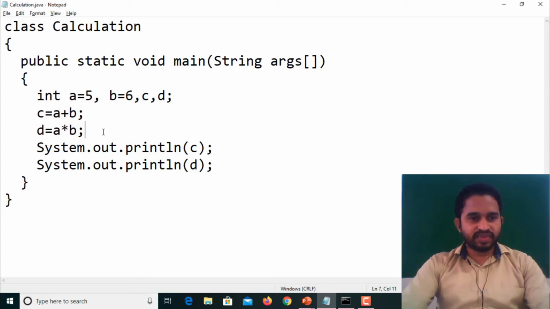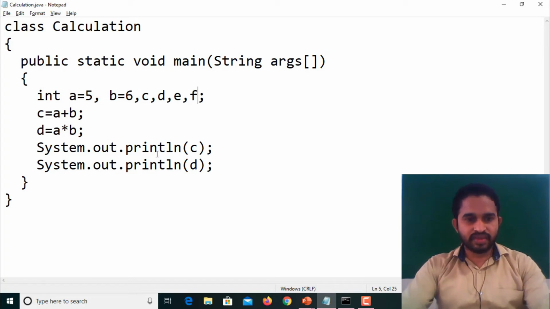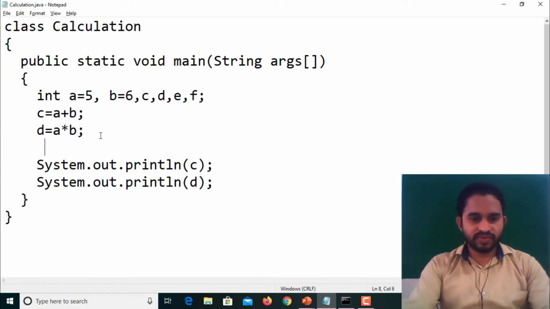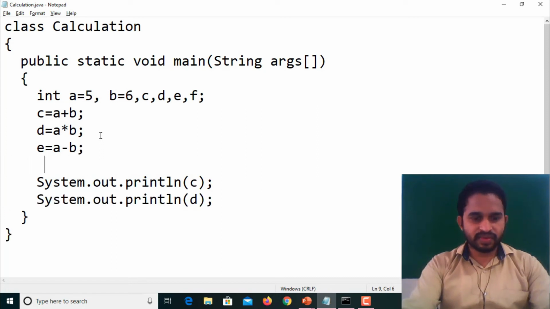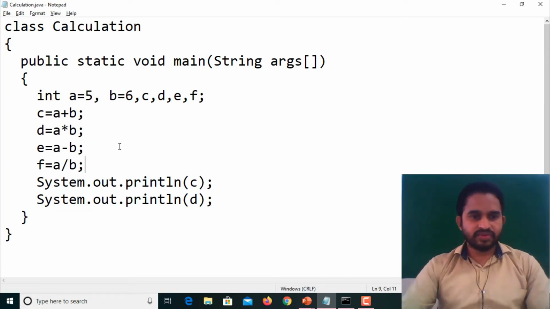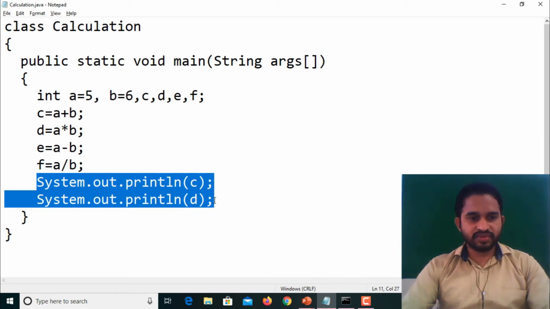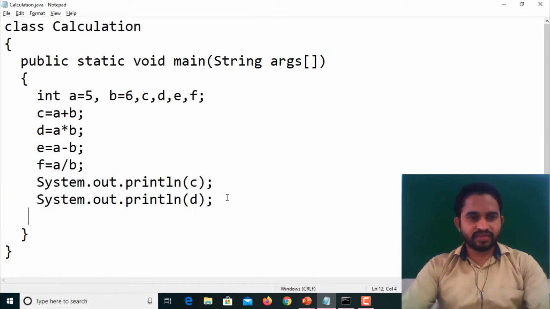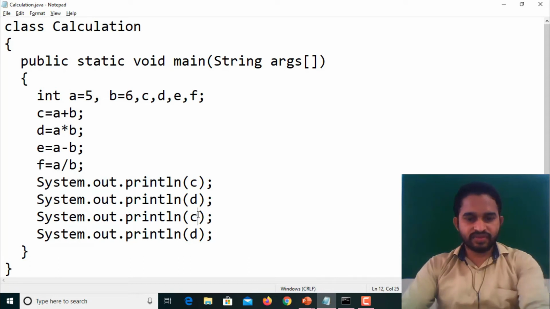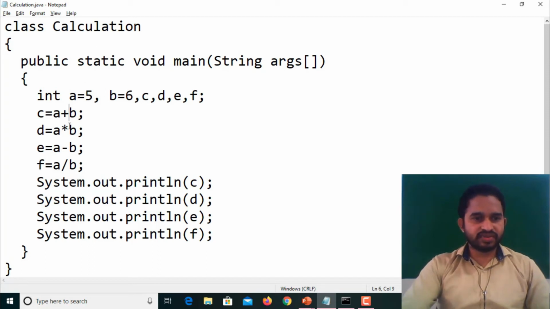Same as we can declare E, F. E equal to A minus B, F equal to A by B. Here I go for printing those statements, printing E and F. So here you have to give E, here you have to give F. So arithmetic calculation: addition, subtraction, multiplication, and division.